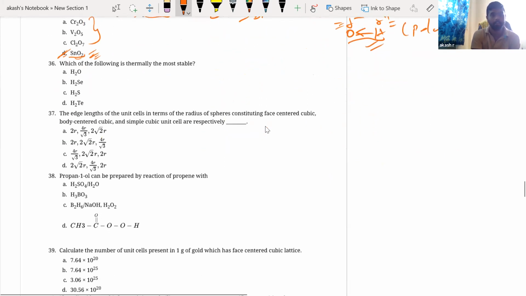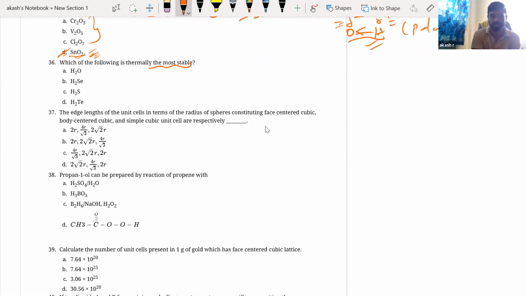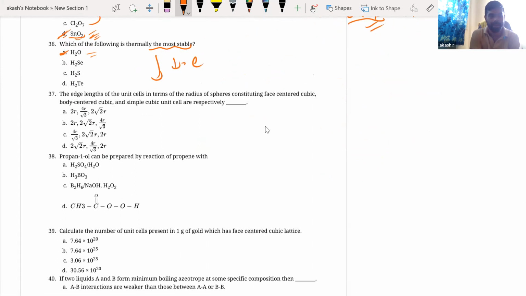Right. Next, which of the following is thermally the most stable? Now down the group, thermal stability decreases. Right, H2O is going to be the answer because that is the first in the group. So down the group it is decreasing, so it should be maximum for H2O. Very simple, easy. Okay, next. The edge length of unit cells in terms of radius of spheres constituting FCC, BCC, and simple cubic.